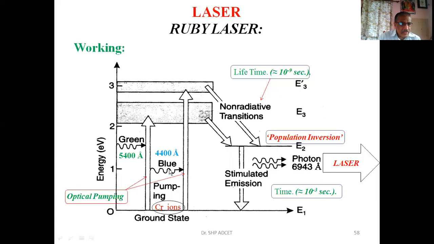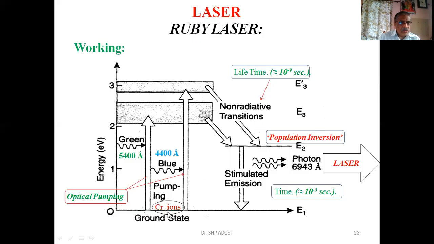These atoms will absorb the energy with the help of green and blue light. Green color has a wavelength of 5400 angstrom, whereas blue color has a wavelength of 4400 angstrom. If you compare these wavelengths, the energy associated with blue color is found to be more, and that is why the atom will jump further compared to green. So the more the energy, the more the jumping of the atom takes place.